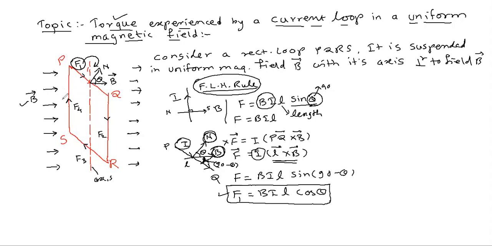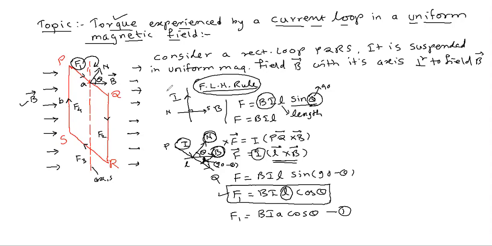Now suppose the length of this one, BC is b and PQ is a. So I can write here, putting the value of this L, F1 is equal to BIA cos theta. This is your equation number 1. This is related to the magnitude of the force F1. But what about the direction? What about the direction here?